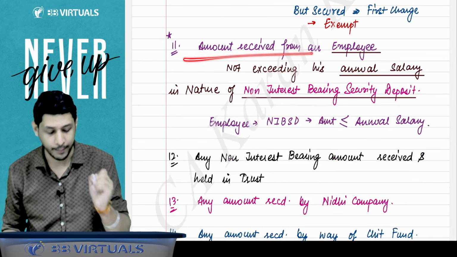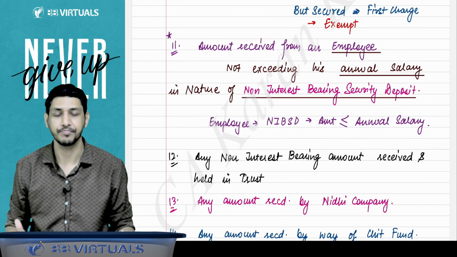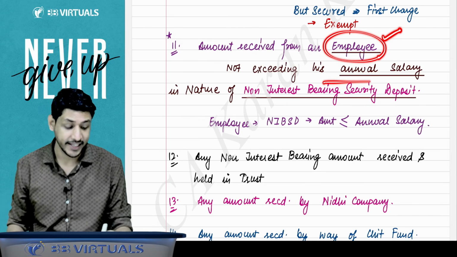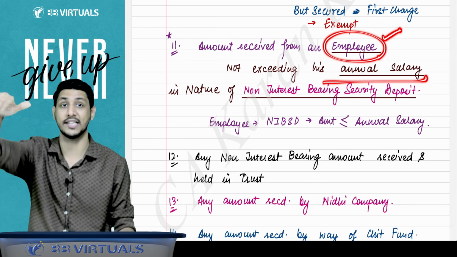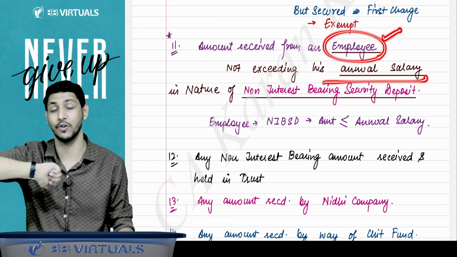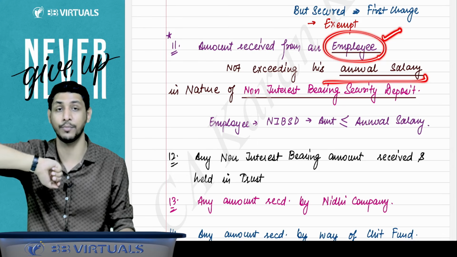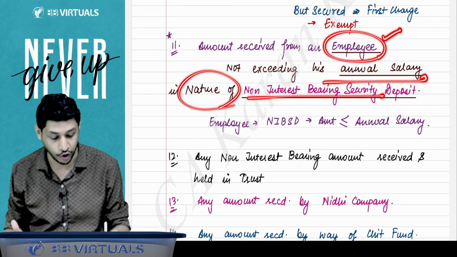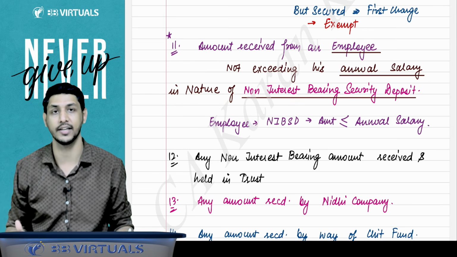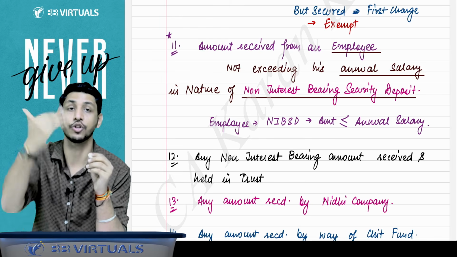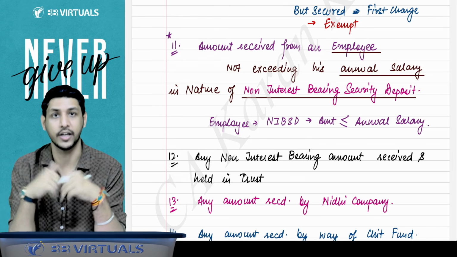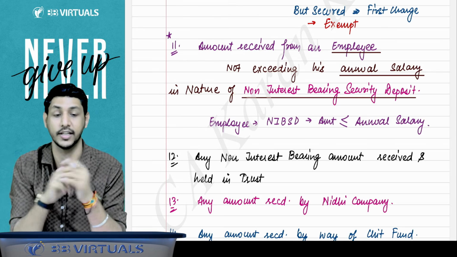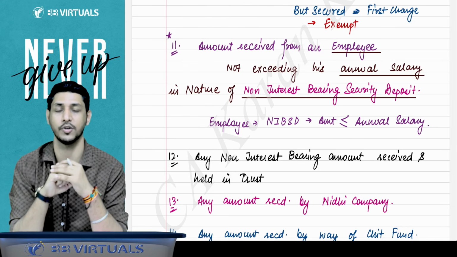Then next point, if amount is received from an employee, that amount must be received from the employee not exceeding his annual salary. If that amount is exceeding his annual salary, we will consider it as a deposit. Amount must be received from the employee. It must not exceed his annual salary and it must be in the nature of a non-interest bearing security deposit. That means any interest should not be payable to that employee. It is a security deposit, but no interest shall be payable on that security deposit. It is a non-interest bearing security deposit.